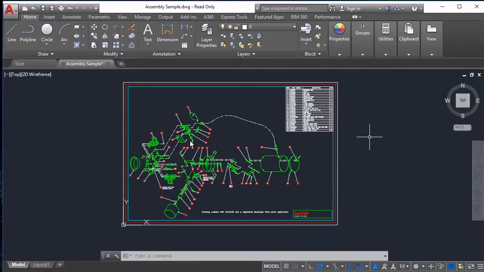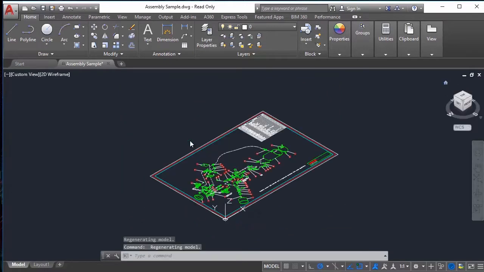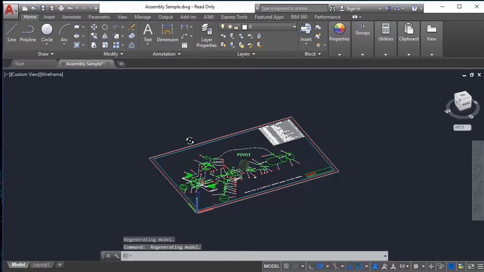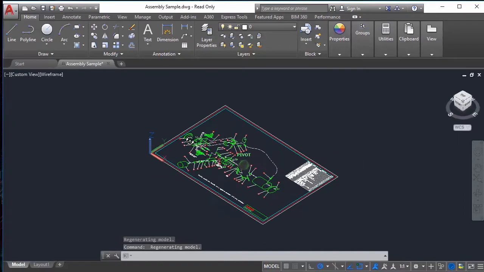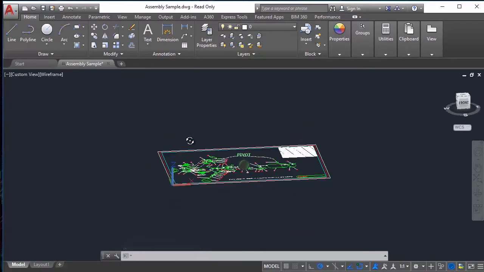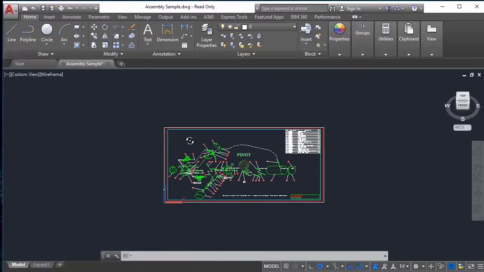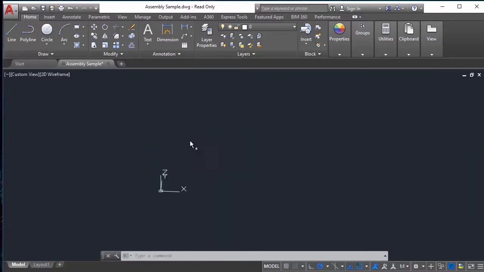In AutoCAD we can work in 3 dimensions too. And to get that, let's go to the view cube. We can click and drag the view cube, or we can click on the house, this little house, go to the home view and get the 3 dimensions. And now holding the shift key and the middle button and moving the cursor, we can orbit around the drawing wherever we want.